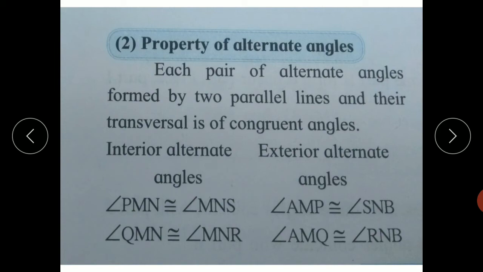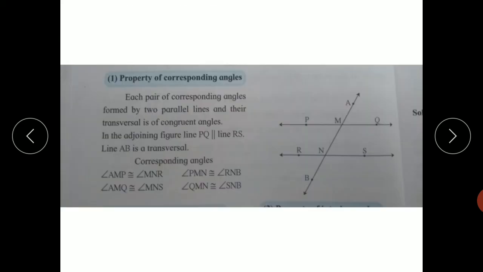Angle PMN is congruent with angle MNS, and angle QMN is congruent with angle MNR. Again, the two pairs of exterior angles are also congruent.